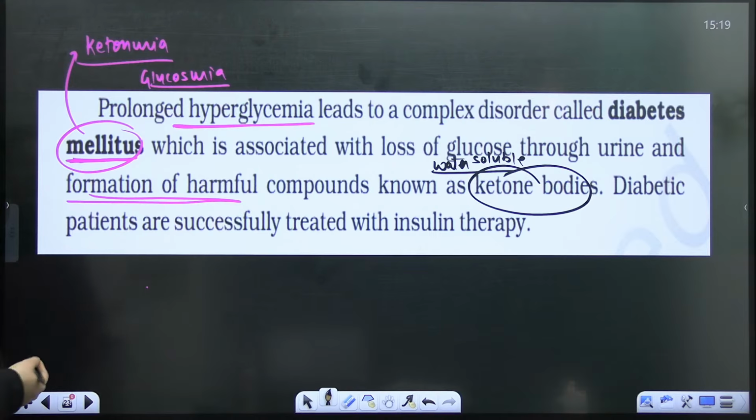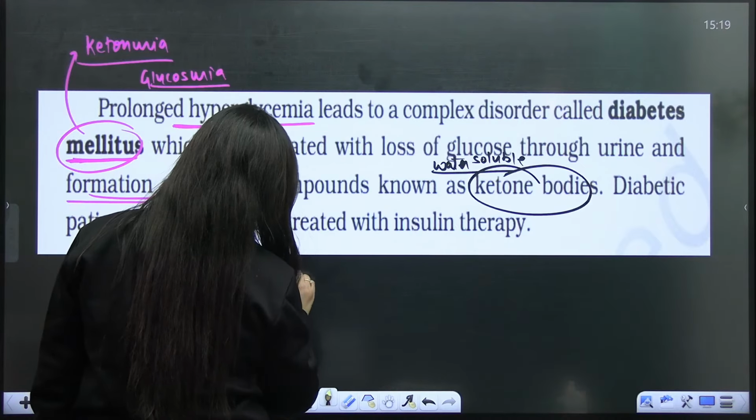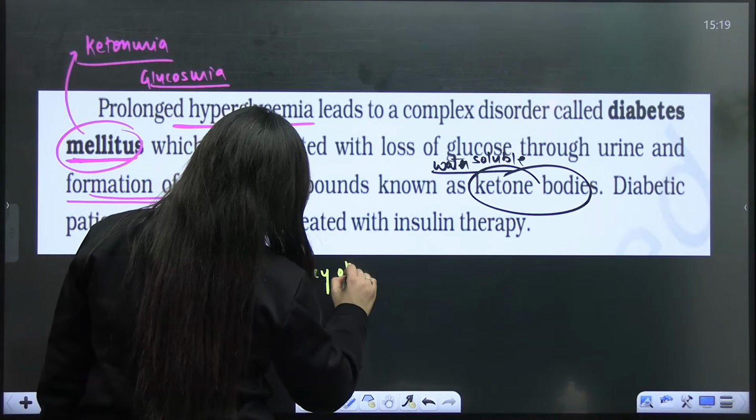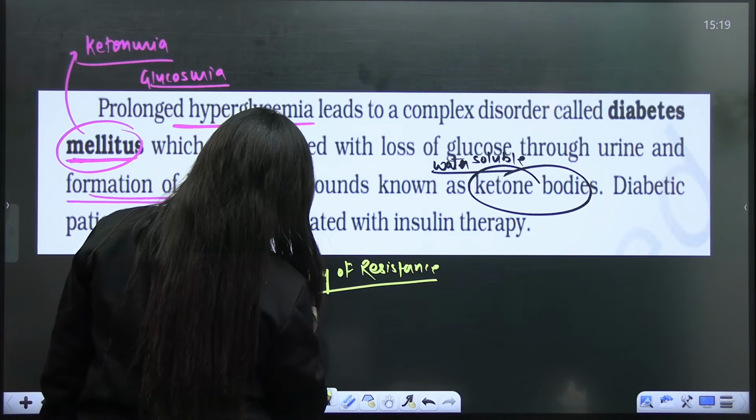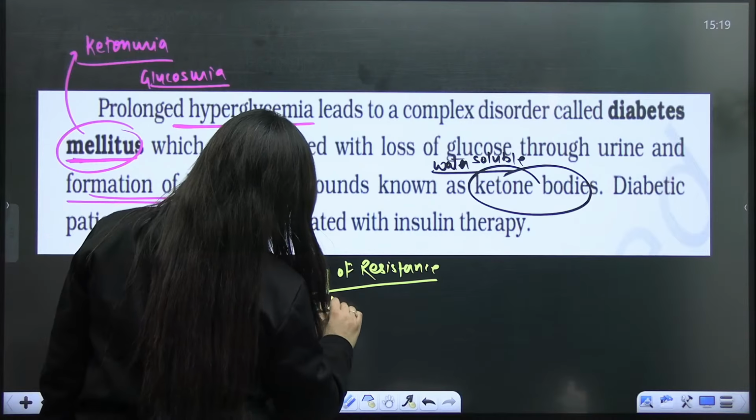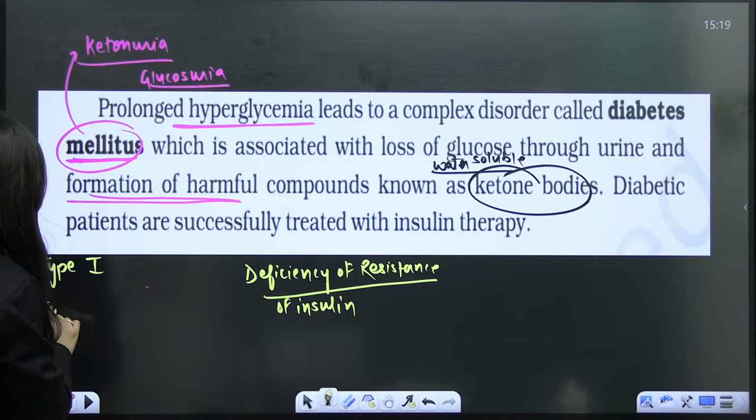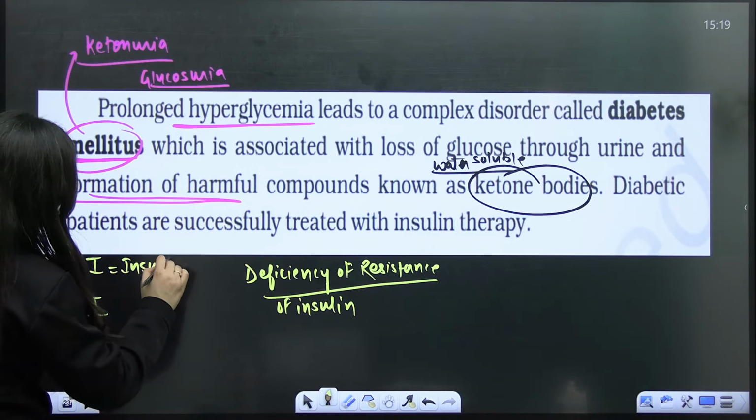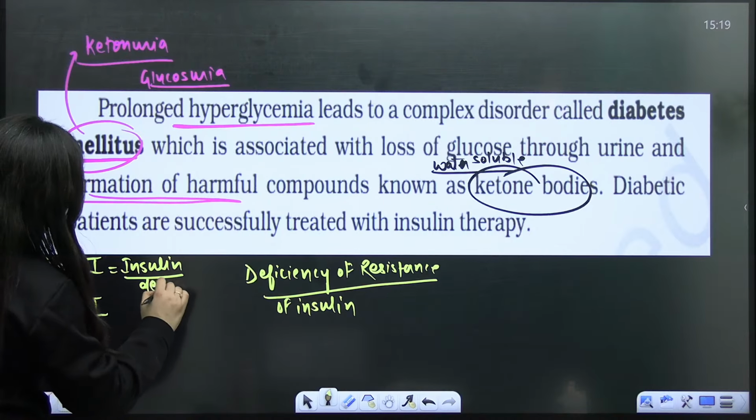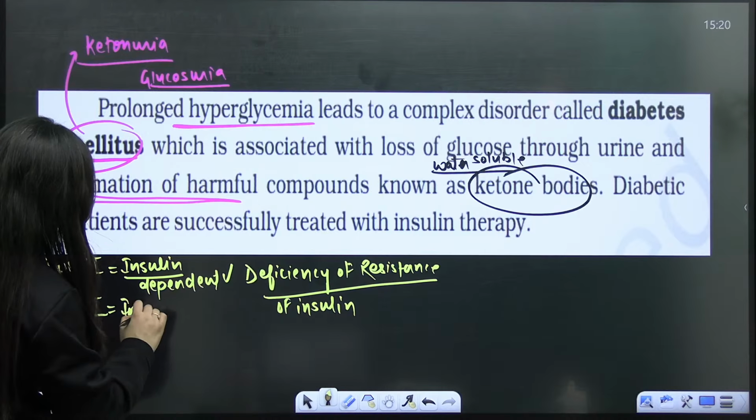So it either can be due to the deficiency or resistance of insulin. Okay, so on the basis of that, you have type 1 or type 2 diabetes. So when I say type 1 or type 2, so it is because of insulin dependent. It is insulin dependent, right? And this one is insulin independent.